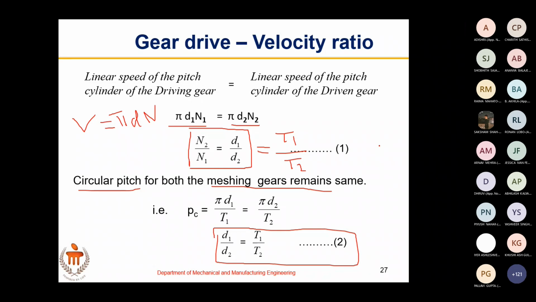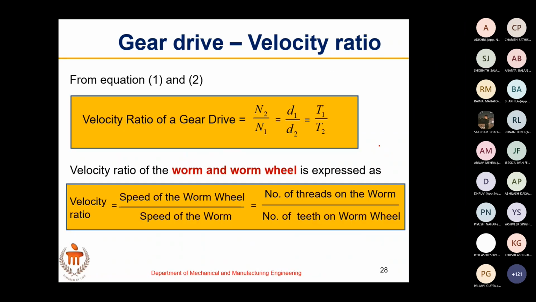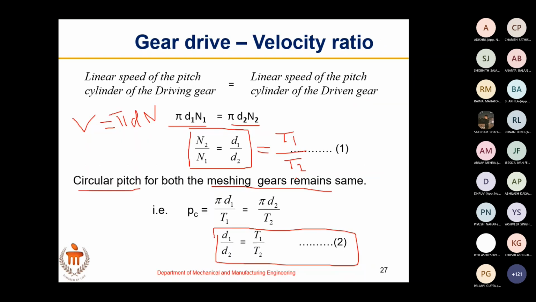In the case of worm and worm wheel, you have seen the previous slide. I have given you sufficient time for it.